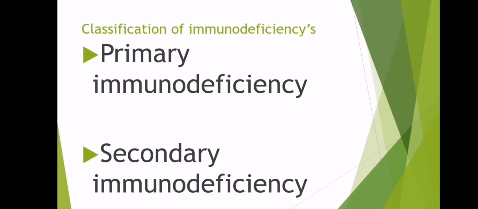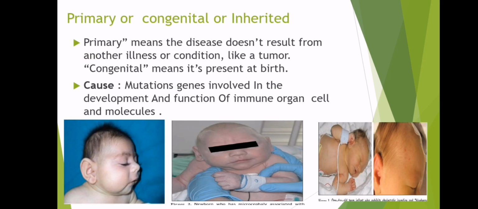Okay, let's proceed to the classification of immunodeficiency. Primary immunodeficiency and secondary immunodeficiency. Okay, let's talk about the primary or congenital or inherited immunodeficiency. Primary means the disease does not result from another illness or condition like a tumor, kasi congenital siya, meaning it is present at birth. Congenital is a disease or a physical abnormality present from birth.